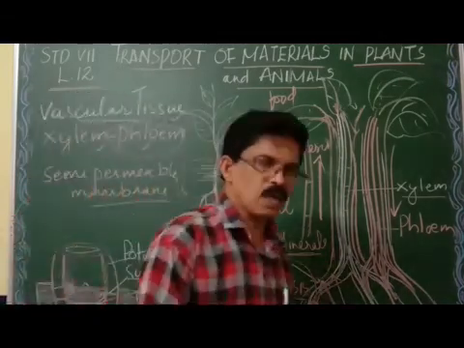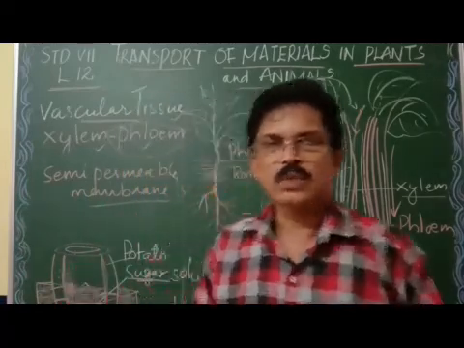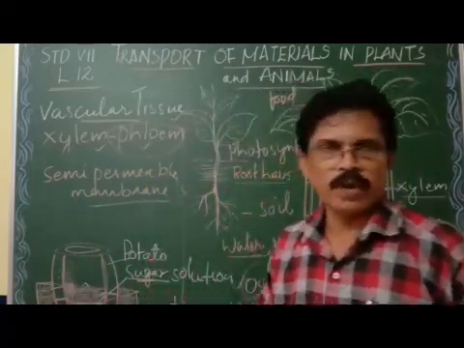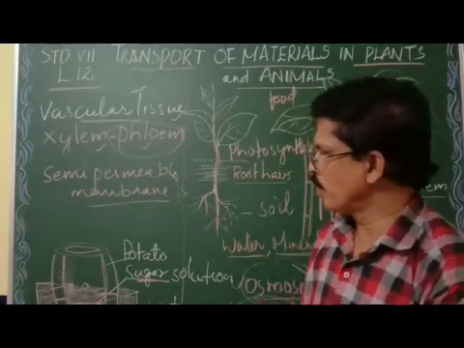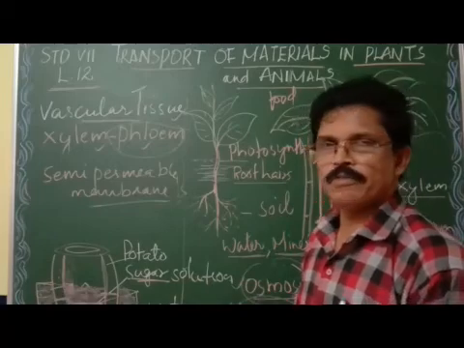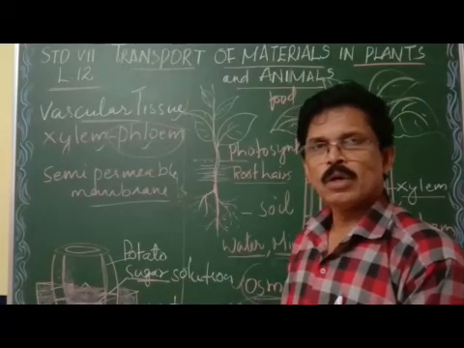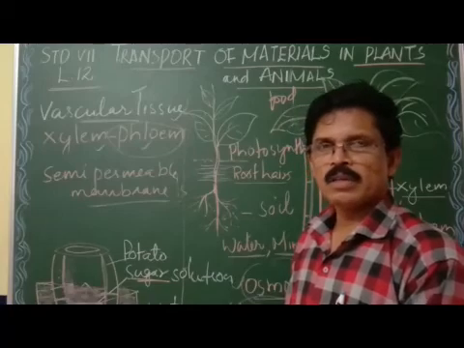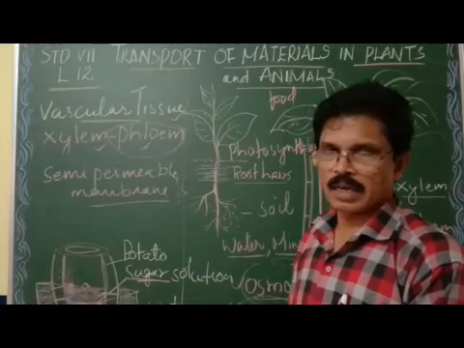So in this part we have studied two things: vascular tissue, xylem and phloem, their functions and the difference between the two. Now we have seen osmosis and diffusion. What is osmosis and diffusion? The movement of molecules from where they are more to the area where they are less.